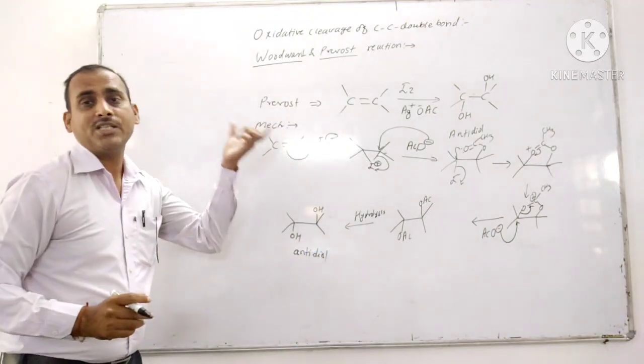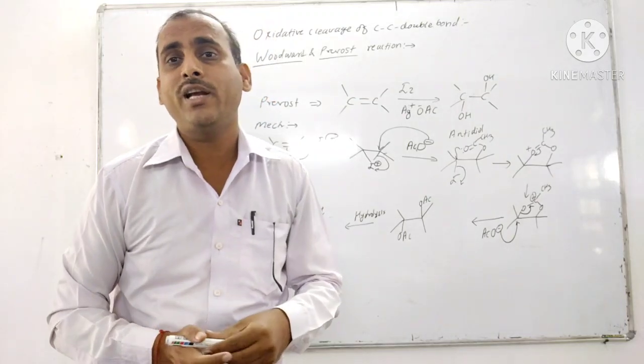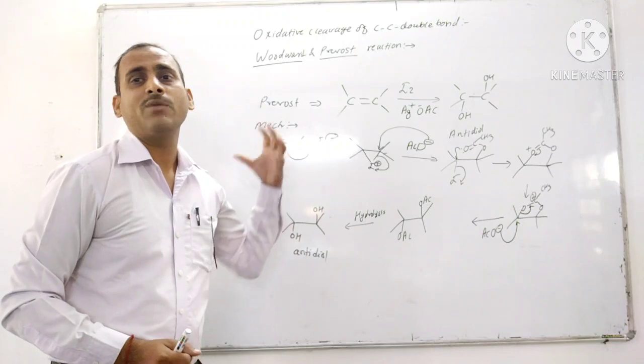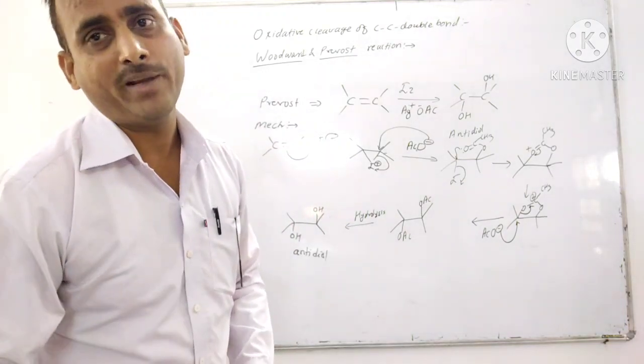So in the Prevost reaction, the reaction is carried out in dry conditions by using iodine and silver acetate to form the anti-diol from the carbon-carbon double bond. Here breaking of carbon-carbon pi bond takes place.